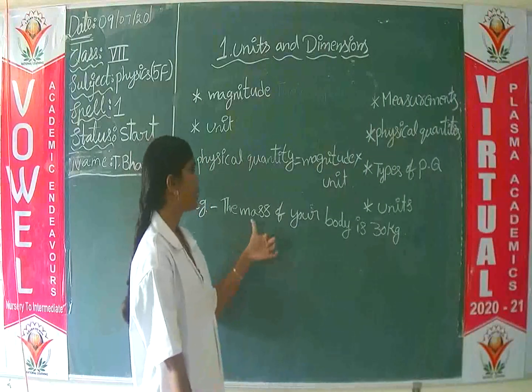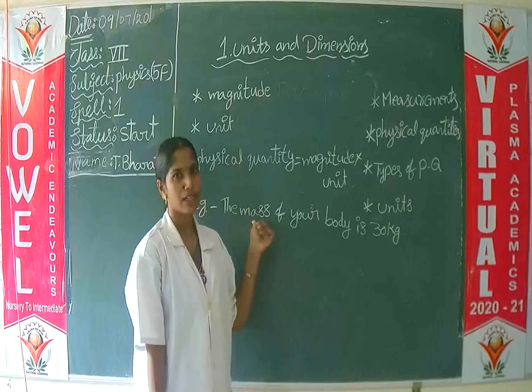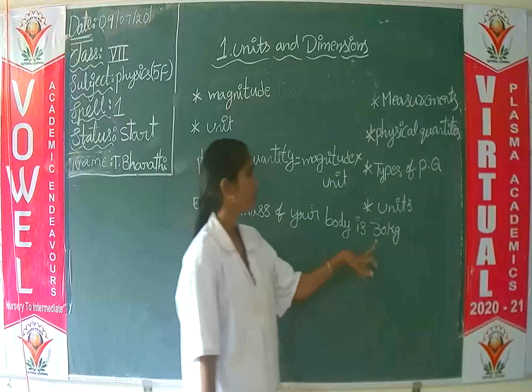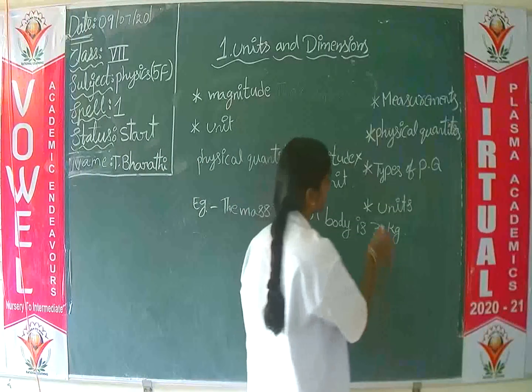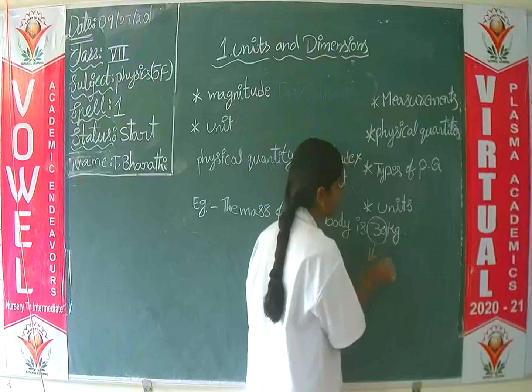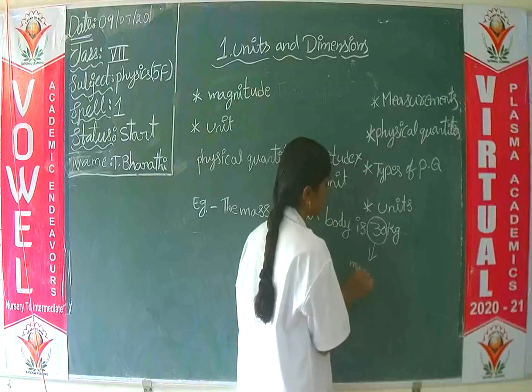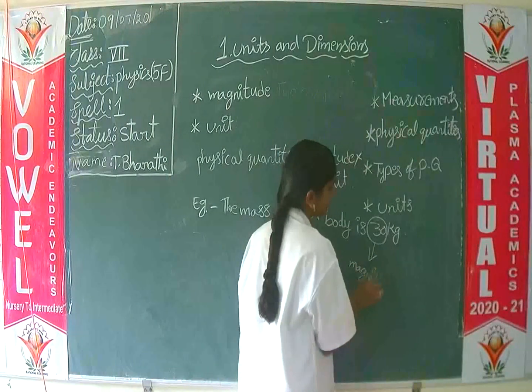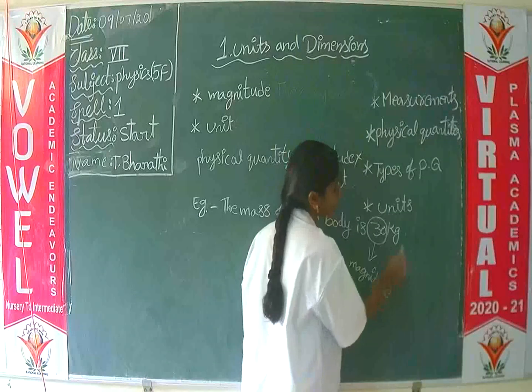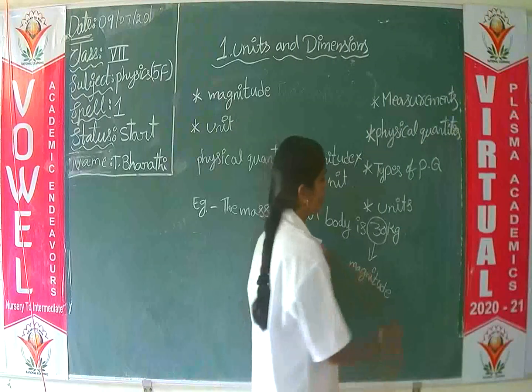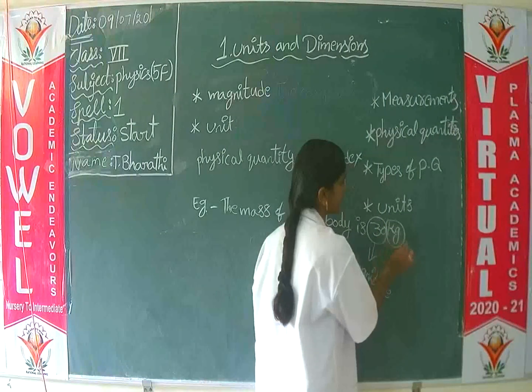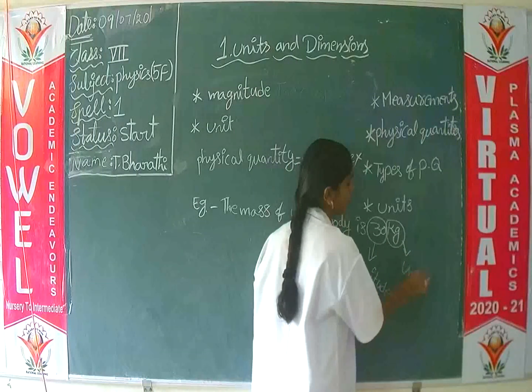Here mass is a physical quantity and 30 is a magnitude. Magnitude is nothing but a numerical value, and kg is a unit.